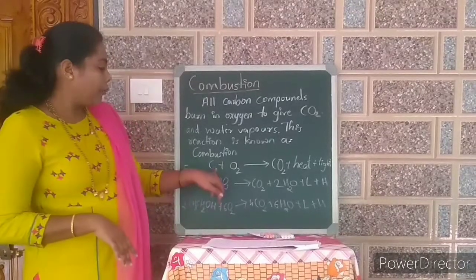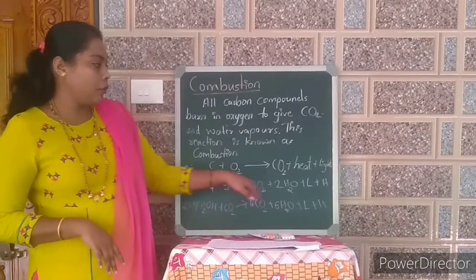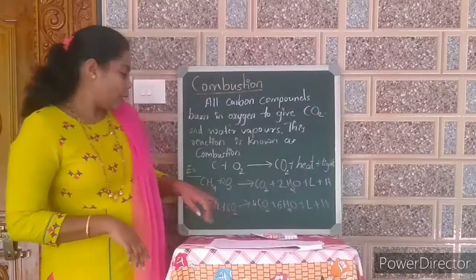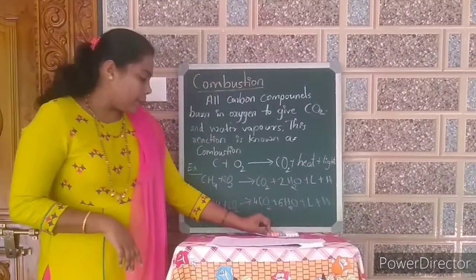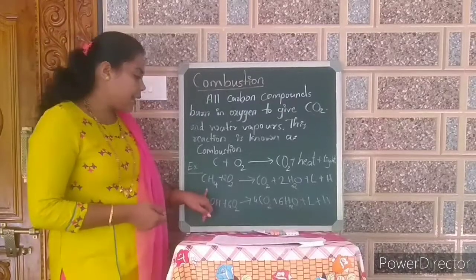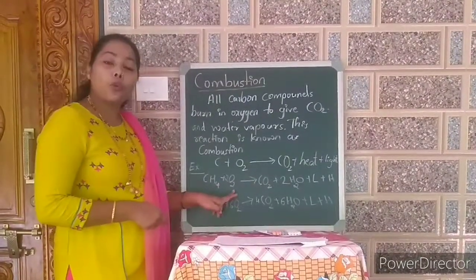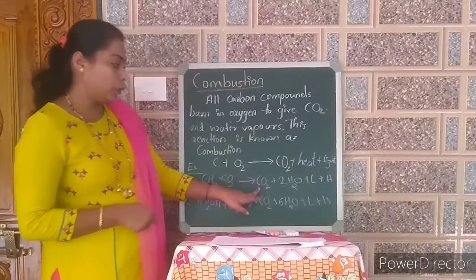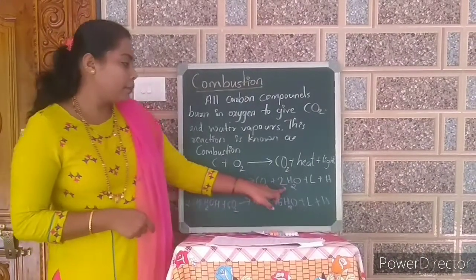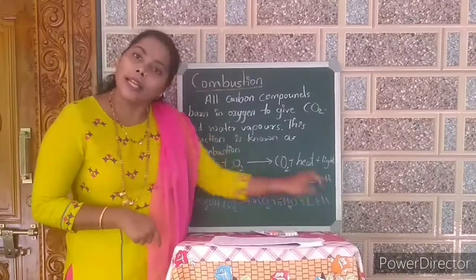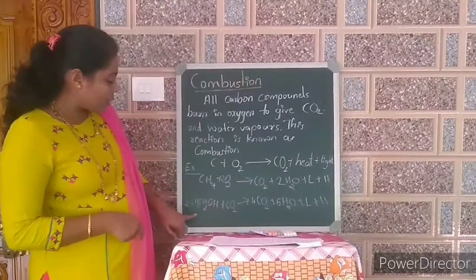For example, carbon reacts with oxygen to give carbon dioxide, heat and light energy. A particular example, if you want to see, here CH4. CH4 is nothing but methane. Methane reacts with two molecules of oxygen to give carbon dioxide plus two molecules of water plus light energy and heat energy.